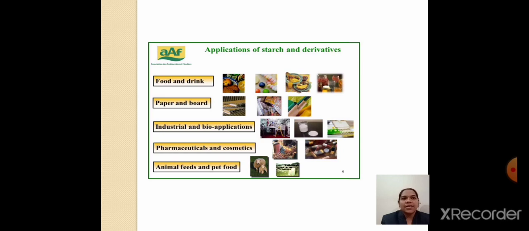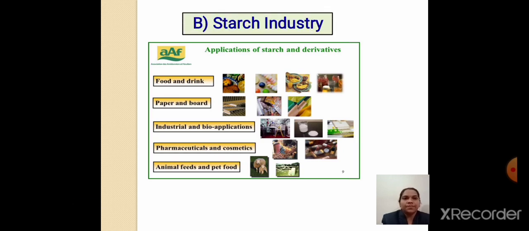And this starch and its derivatives are used in the food and drink industry, then paper and board, then industrial and bio applications, pharmaceuticals as well as cosmetics, and lastly they are used as animal feeds and pet food. That is the use of the starch industry.